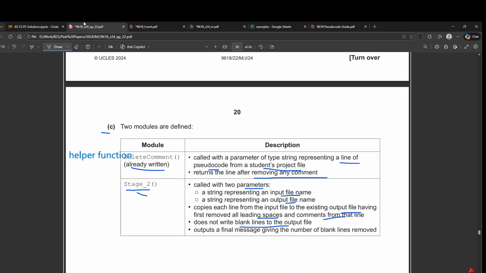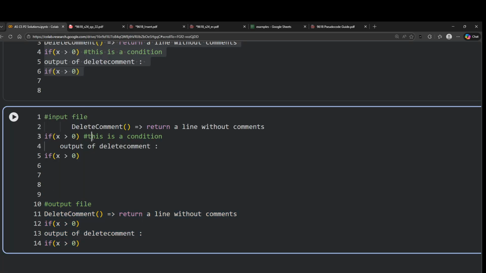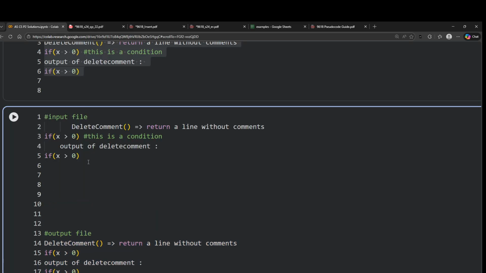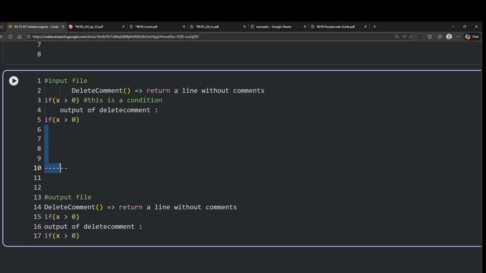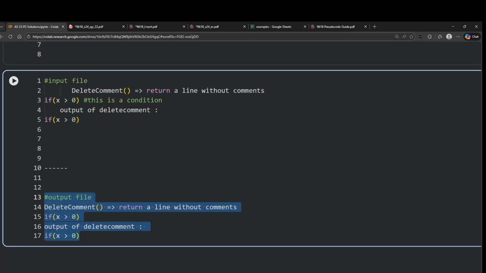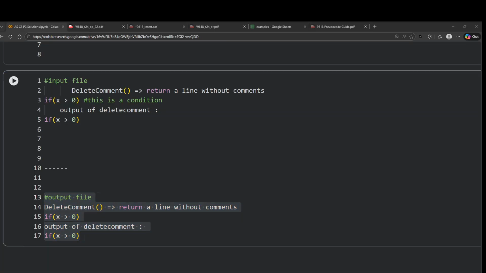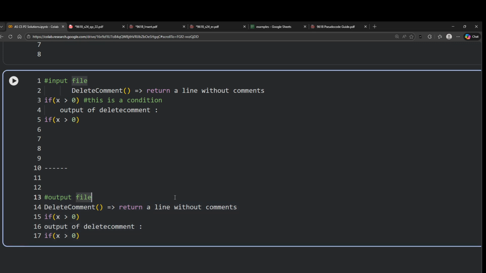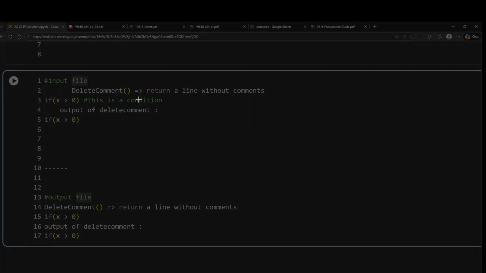And it does not write blank lines to the output file. Let's say I have blank lines here like this, maybe at the end of the input file. It's not supposed to write any of these blank lines into the output file. And then it outputs a file message to tell how many blank lines were removed. Okay, so there are multiple problems in this. So let's start doing this question. This is part C.